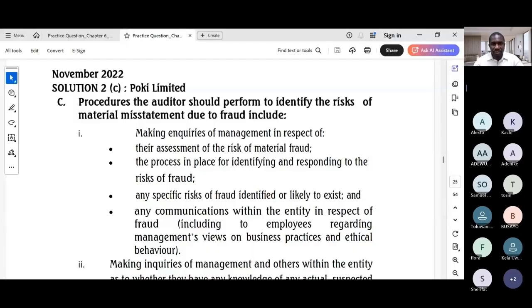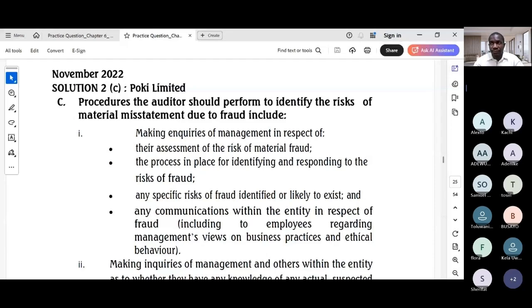A good structure should be, number one, inquiries of management. Speaking to detail, you need to detail the specific questions an auditor would ask the financial controller or other management personnel, such as their assessment of fraud risks and the controls they have in place.